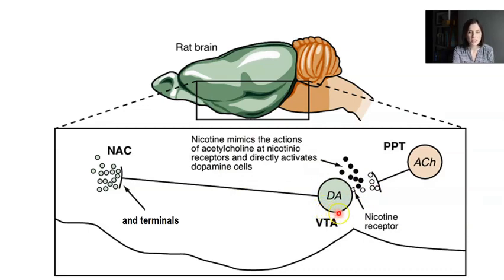But in addition to this, there are interneurons that are cholinergic that live in the striatum, and they release acetylcholine onto the axon terminals in the nucleus accumbens and the dorsal striatum. And they're very important, we're learning, in controlling the release of dopamine in the striatum. And so nicotine has the potential to influence firing both at the cell body of these VTA dopamine neurons as well as at the axon terminal.